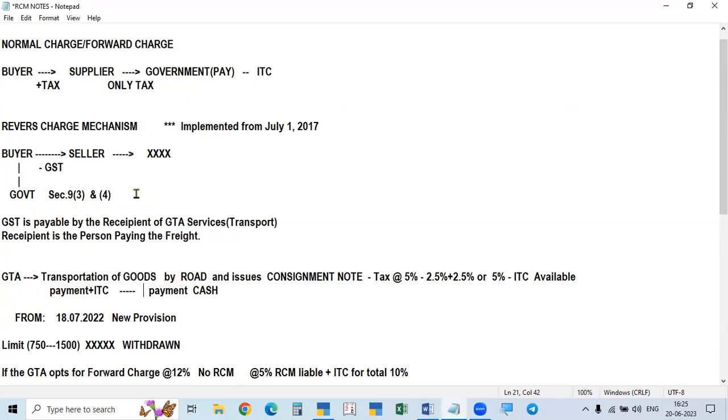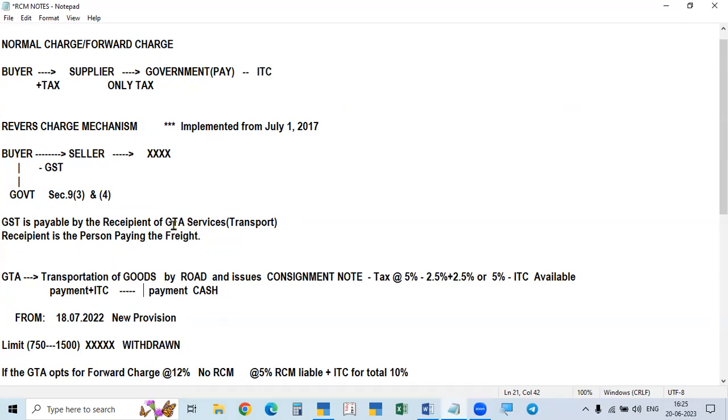That is, if some specified goods or services are purchased by a specified person, then the RCM will be applicable, but the purchasing person should be a registered person.